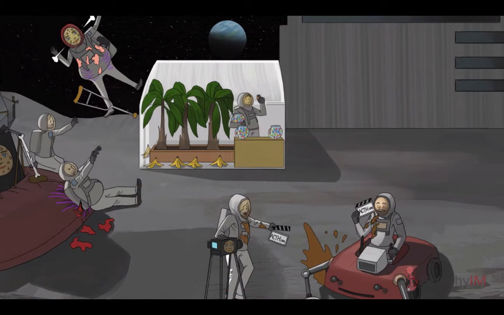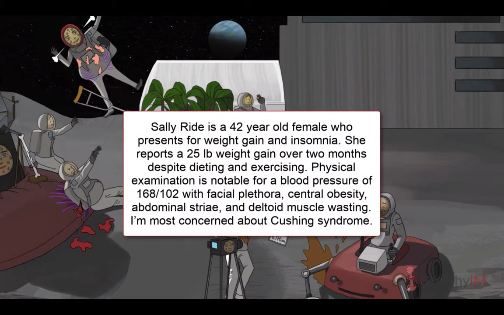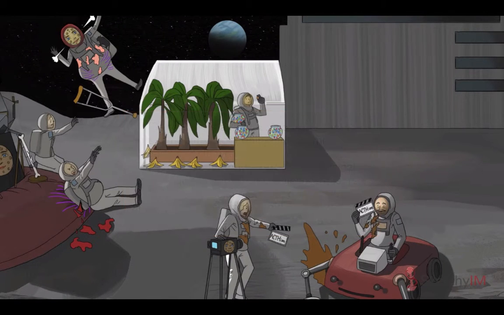So let's summarize the typical presentation for Cushing syndrome. Sally Ride is a 42-year-old female who presents with weight gain and insomnia. She reports a 25-pound weight gain over 2 months despite dieting and exercise. Physical examination is notable for a blood pressure of 168 over 102 with facial plethora, central obesity, abdominal striae, and deltoid muscle wasting. I'm most concerned about Cushing syndrome. All right, let's get to the workup and management of Cushing syndrome.